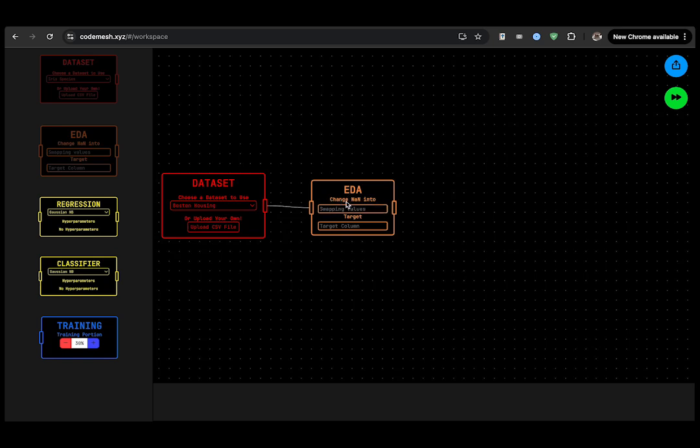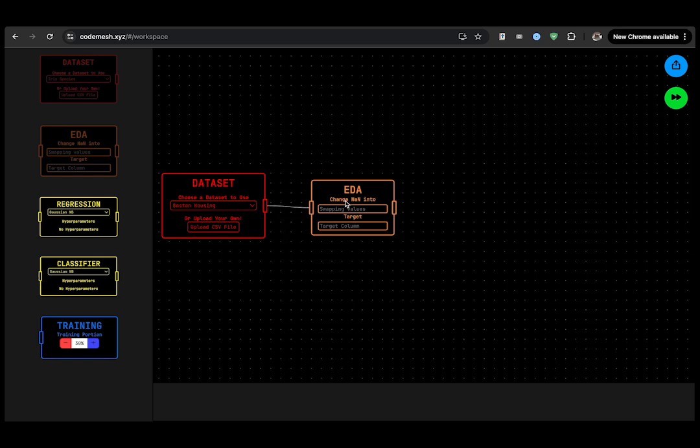NaN is found mostly in the data we import, and NaN refers to data that is just blank. It's not zero, it's not an integer, it's not an image, it's not a color, it's just blank. There's nothing in it.